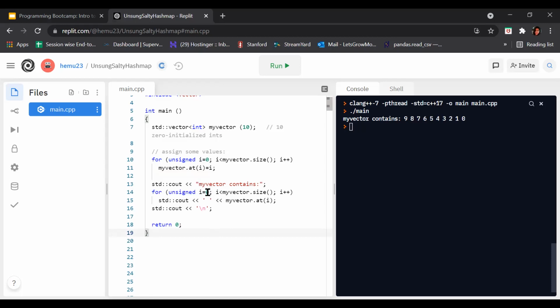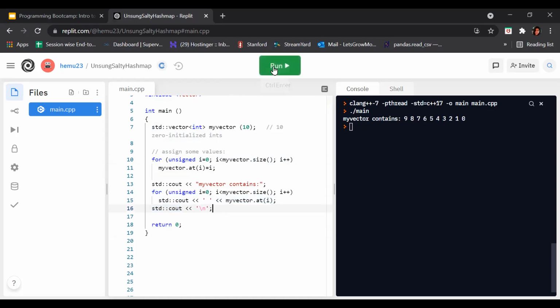After that, i should be less than or equal to my vector dot size. Again, it is a test condition, which is this one, and i plus plus is the update expression. And again, if it is true, then execute these statements. As simple as that.